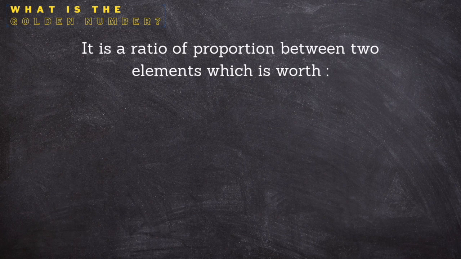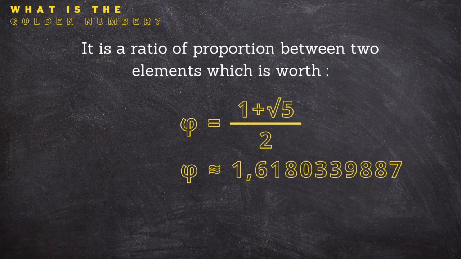In mathematics, it is the positive real number denoted phi. It is an infinite and irrational number which is given by the formula. In geometry, phi is a ratio of proportion between two elements which is worth this number. Two lengths A and B are said to meet the golden ratio if the ratio of A to B is equal to the ratio of A plus B to A.